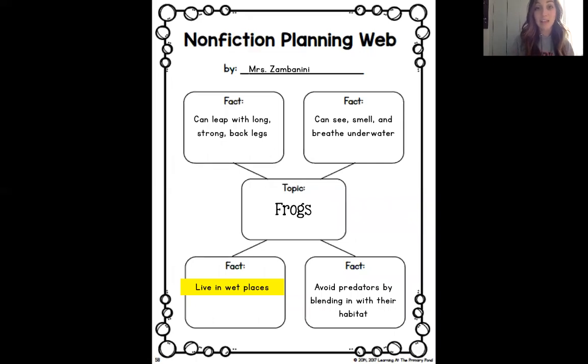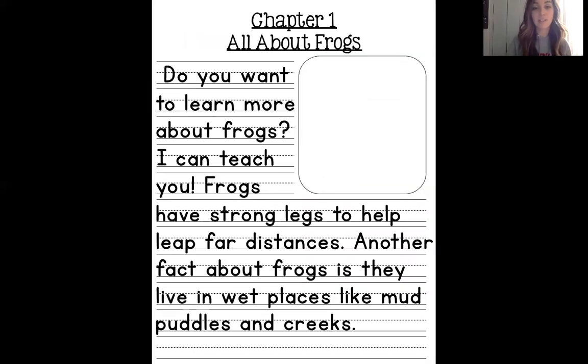The next fact that I chose is actually the one below that, the one in yellow. Live in wet places. Is that a complete sentence? No way. We have to make sure when I write it into my story, I turn it into a complete sentence. I started with a transition phrase. Another fact about frogs is they live in wet places, like mud puddles and creeks.